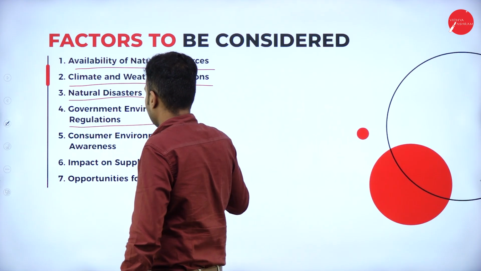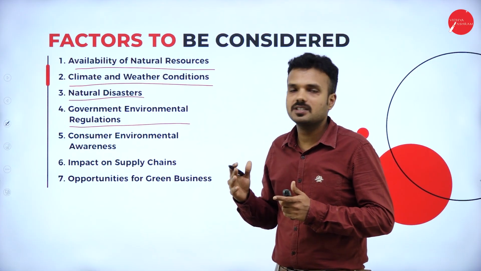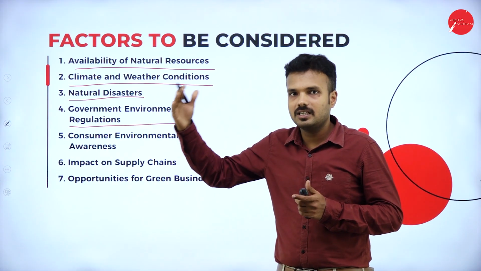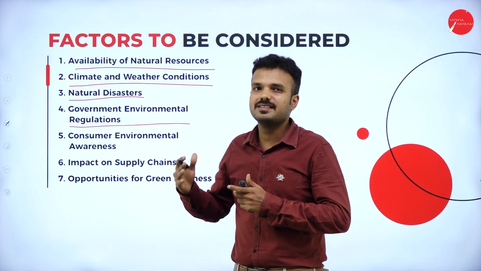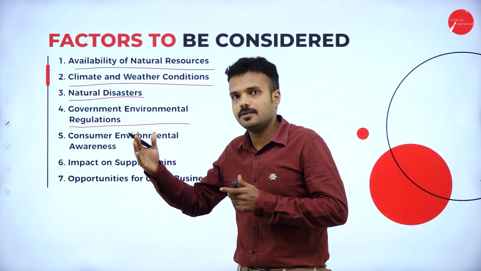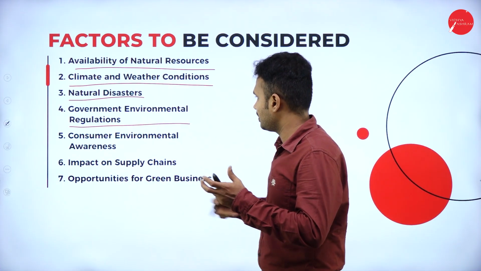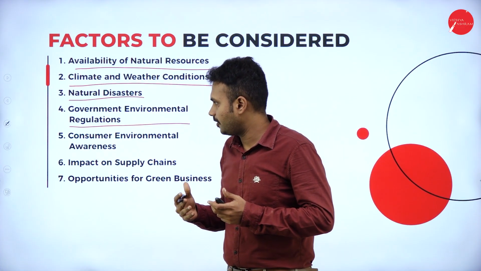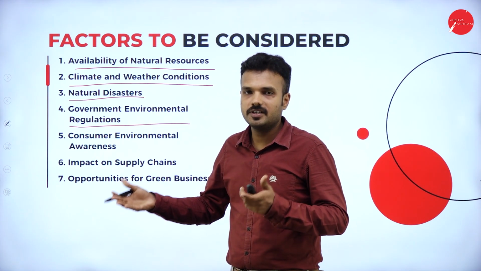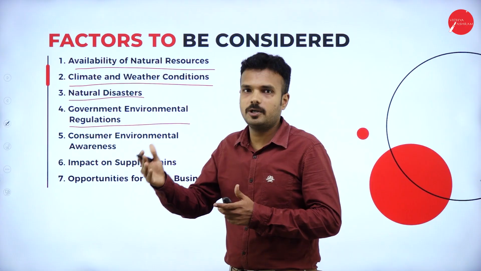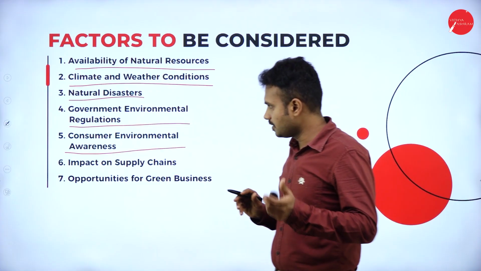Government environmental regulations. The government has formulated many regulations regarding the precautions to be taken to save the environment for the next generation. It may be recycling of plastic, or manufacture of biodegradable plastic. These are all the cautions or rules made by the government. For example, most industries release contaminated water into rivers or the sea, which causes water pollution, followed by air pollution and soil pollution. To avoid all these things, the central and state governments have made certain rules and regulations.